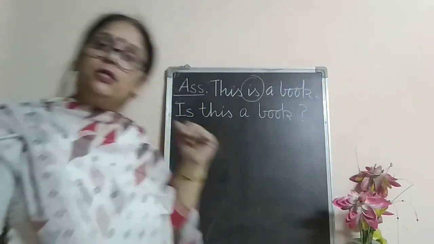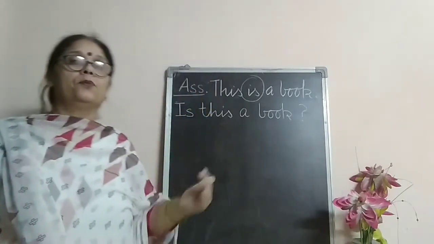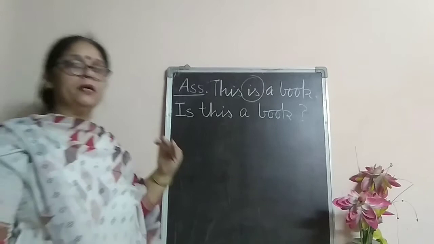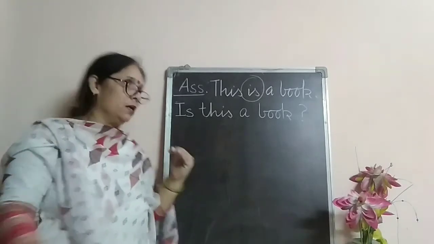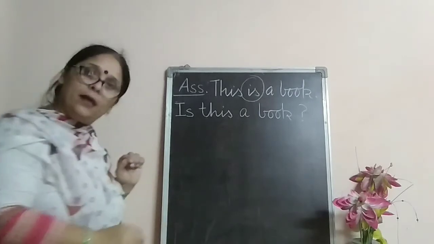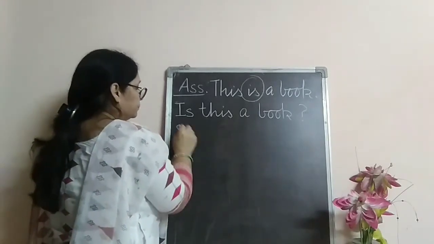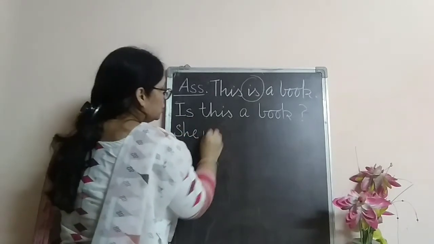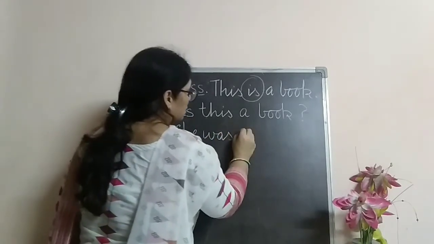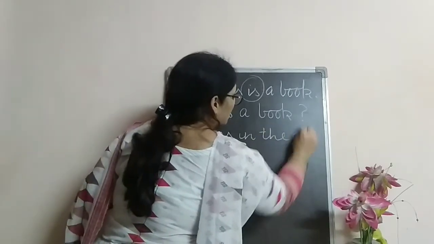इसको interrogative में change करेंगे तो हम helping verb को आगे लेके आ जाएंगे, means in the beginning, and we will put a question mark at the end. Let's see one more example. She was in the class.